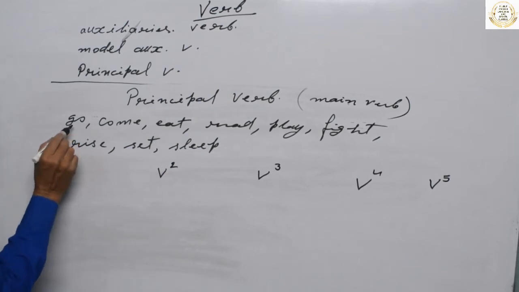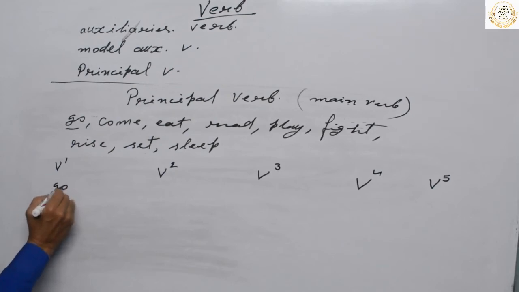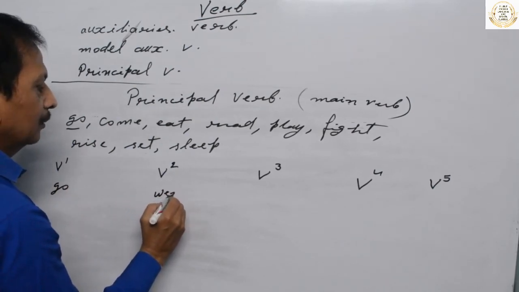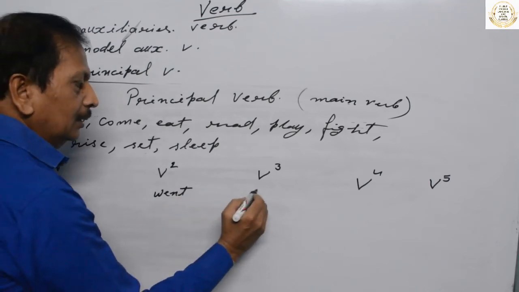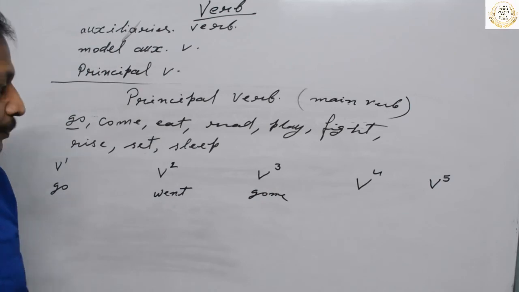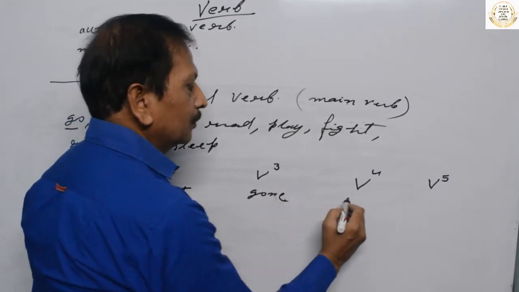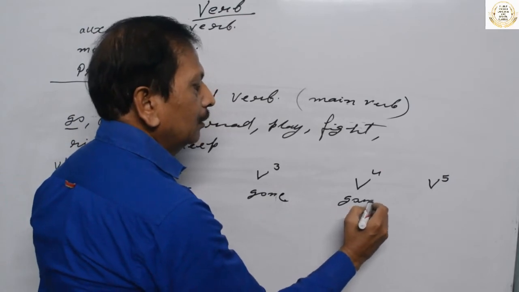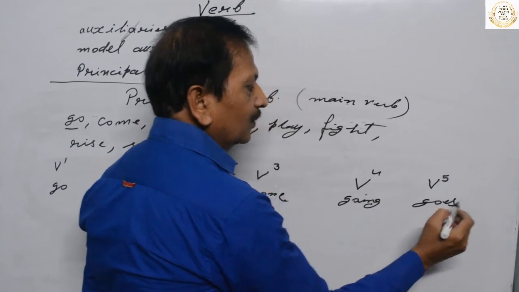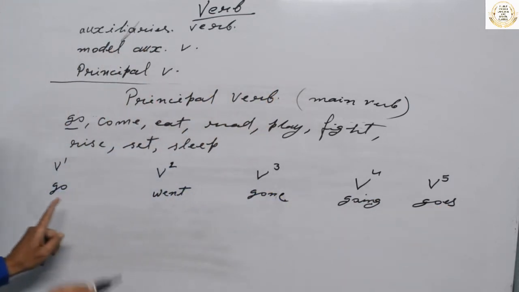If we take this verb, suppose for example it is go, the second form is went, third form gone, and fourth form going, and this is goes. Yes, you have to pay attention.